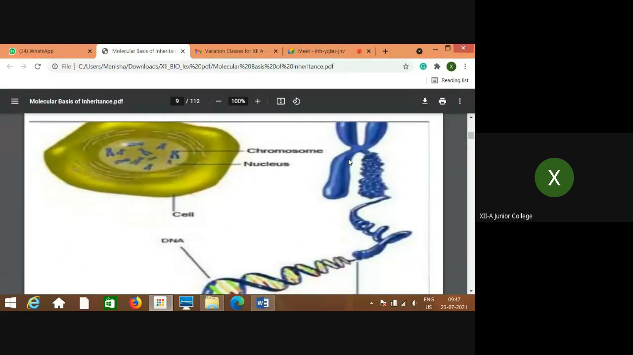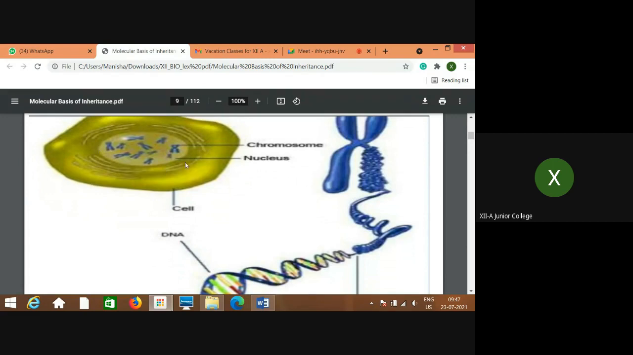Now see, this is the nucleus in the normal eukaryotic cell. This is the nuclear membrane, and this is the nucleus, and you can see these chromosomes scattered in the nucleus. In the last chapter, we learned the structure of a chromosome. Two chromatids join at one point, these are the arms, and depending on the location of the centromere, they are of different types. So this is a single chromosome.